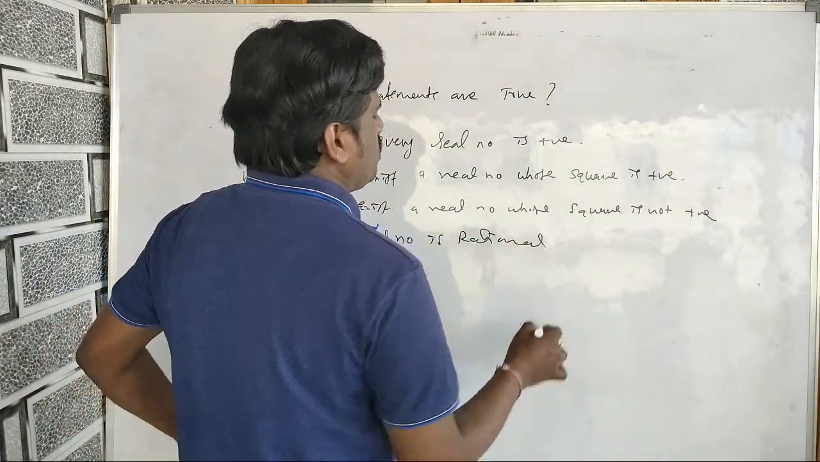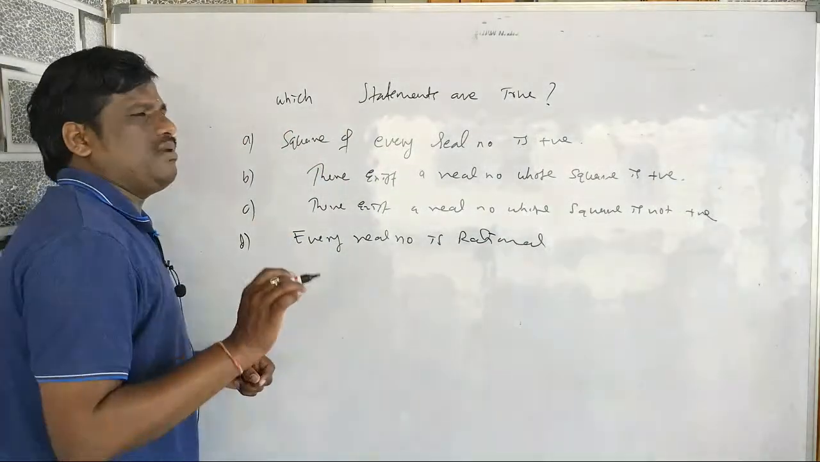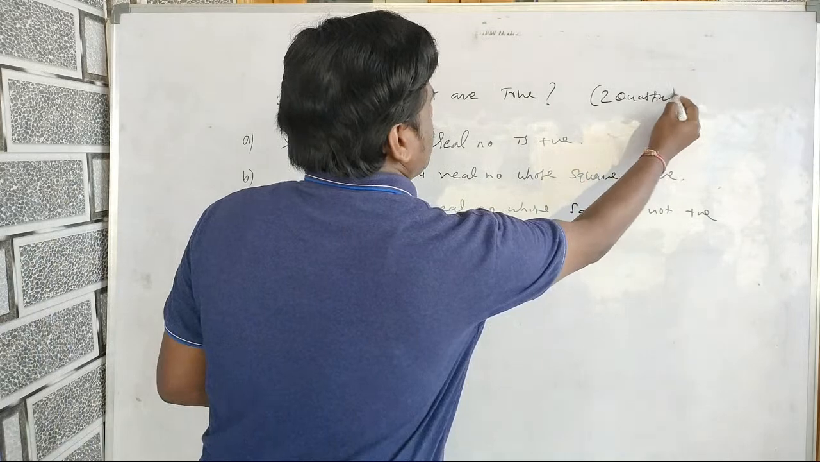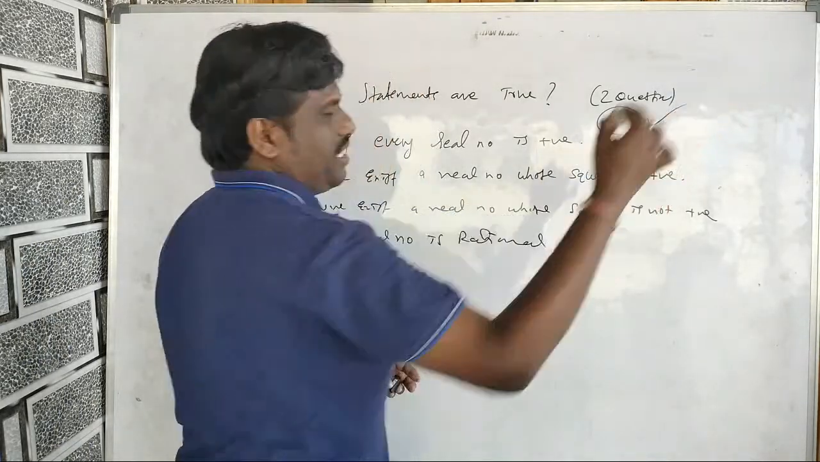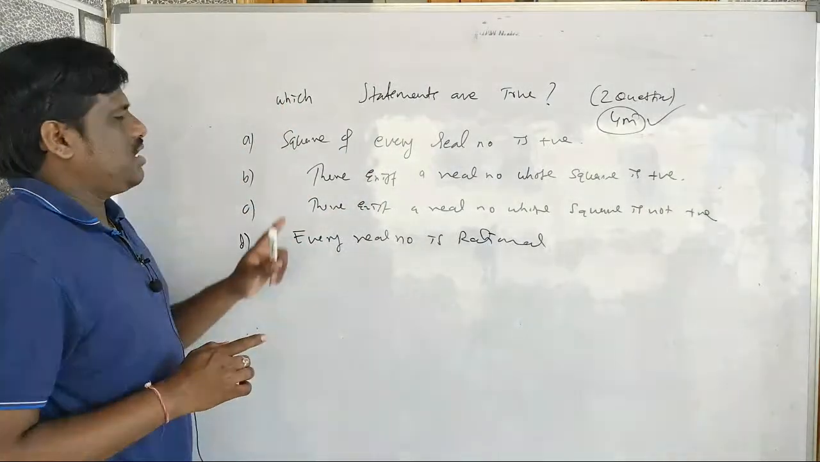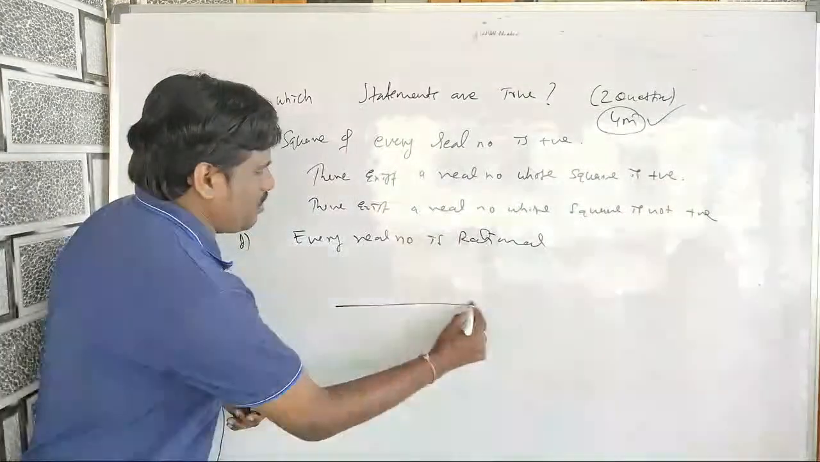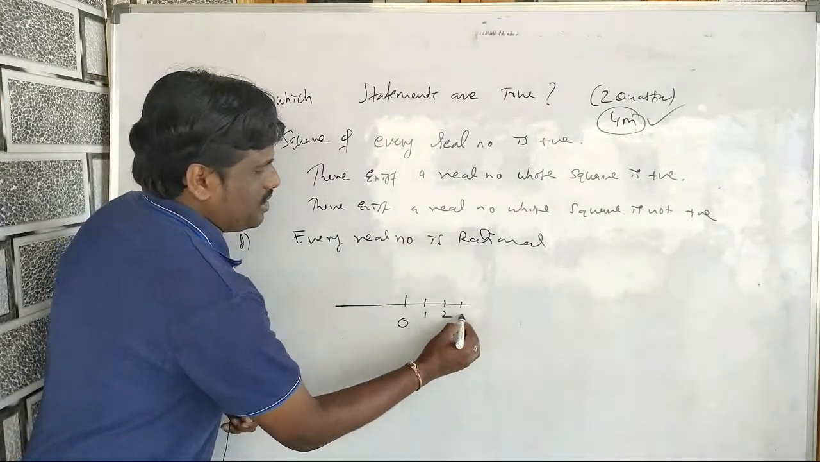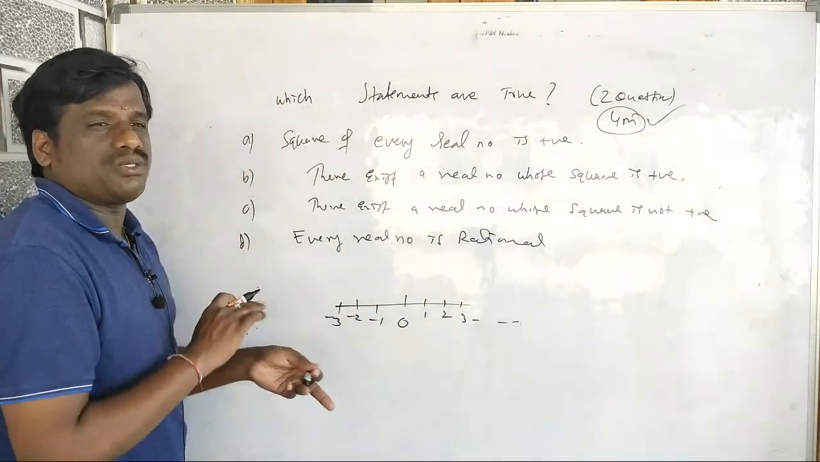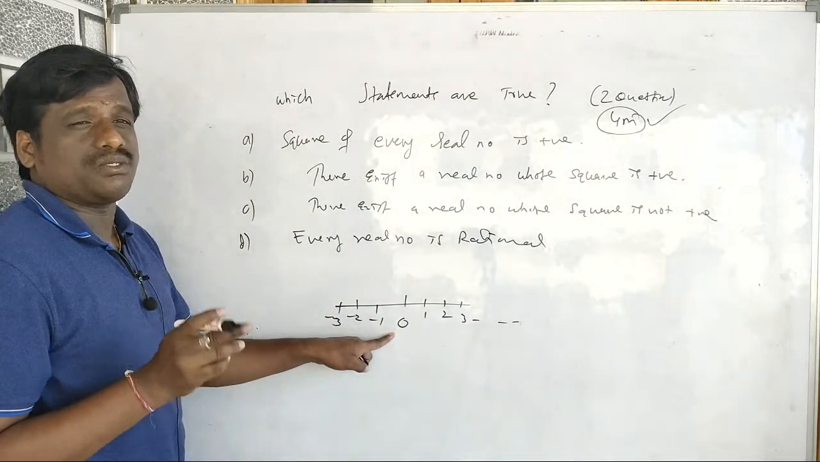I am going to solve these previous year questions. One thing I am telling you: every year you will get two questions from this chapter in CET. It means 4 marks are guaranteed from this chapter. If you miss them, you are the fool. Option A: the square of every real number is positive. Zero is also a real number. 1, 2, 3 are positive numbers, -1, -2, -3 are negative numbers, and 0 is neither positive nor negative. So if I square 0, I get 0, which is neither positive nor negative.